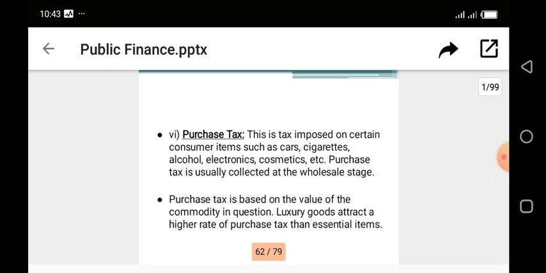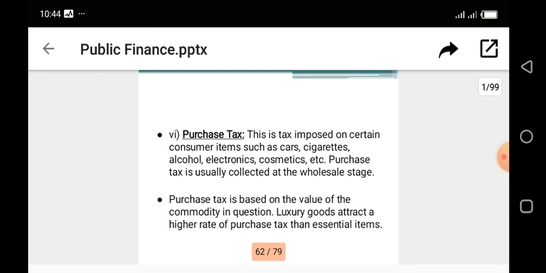Purchase tax. Now, this is a tax imposed on certain consumer items, such as cars, cigarettes, alcohol, electronics, cosmetics. Now, this purchase tax is usually collected at the wholesale stage.